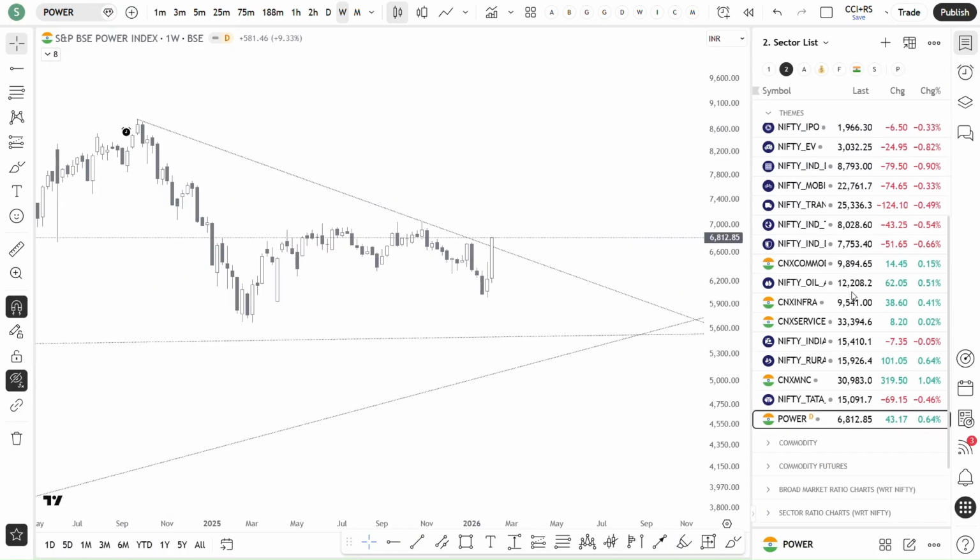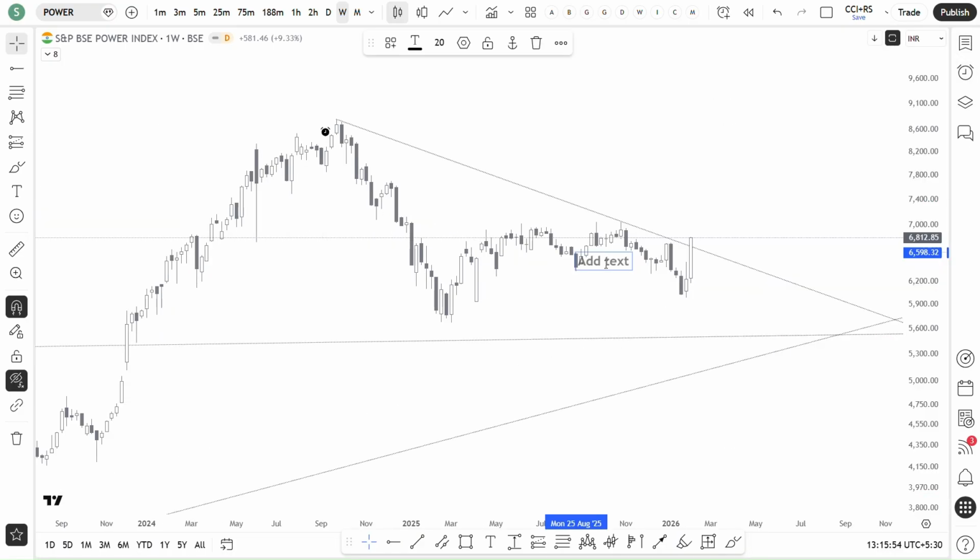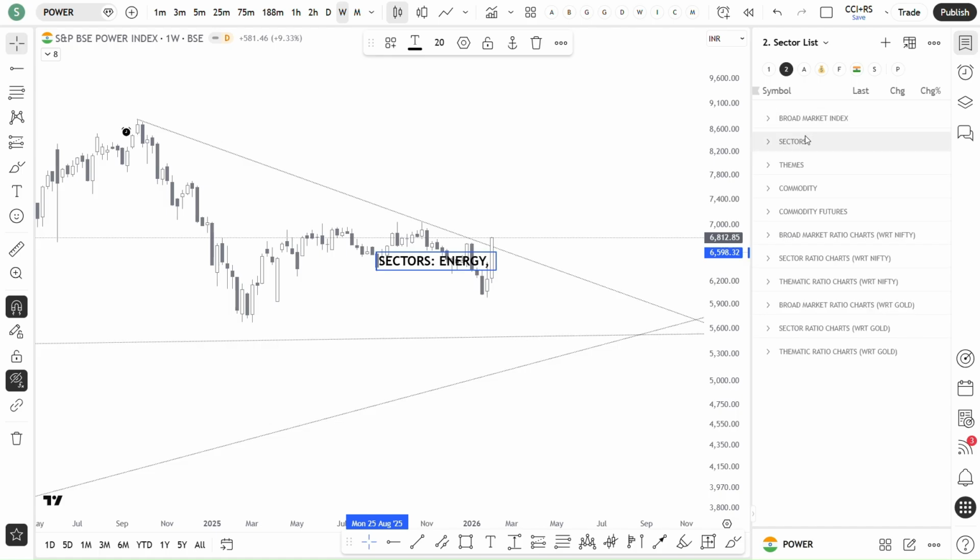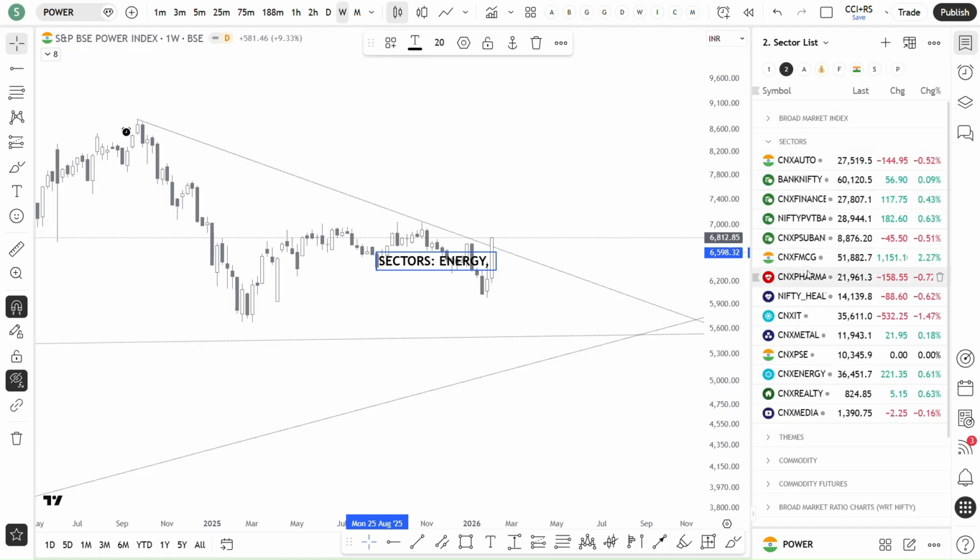So I think this is all we have from sectors. Energy, I think I forgot what else.